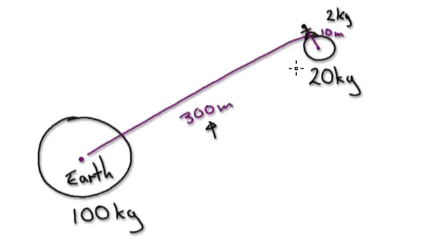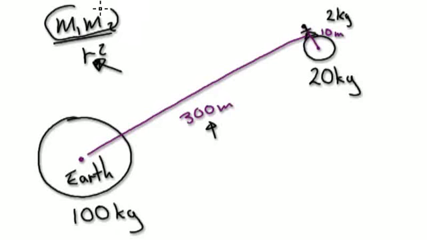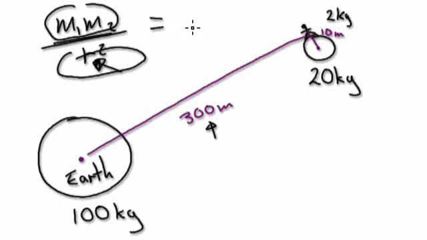This distance is so large that it really makes the gravity between you and the Earth really small because of this thing here, m1 m2 over r squared. Now, if this number is 300, it's really large. So when you have a number divided by a number that's really large, your answer would be really small. So that's why the gravity between you and the Earth is really small.